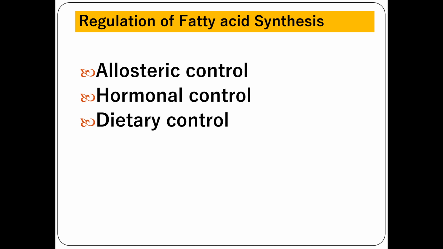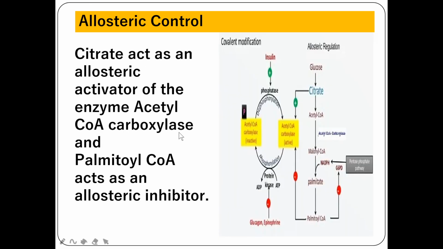Regulation of this fatty acid synthesis. This fatty acid synthesis is mainly regulated through allosteric control, hormonal control, and dietary control. The key enzyme for this fatty acid synthesis is acetyl CoA carboxylase. So this acetyl CoA carboxylase is the main rate limiting enzyme which controls the lipogenesis process. It can be controlled either through allosteric regulation or hormonal or through dietary mode.